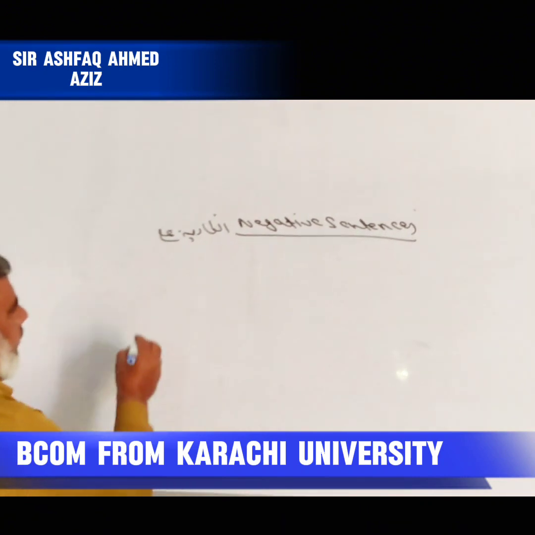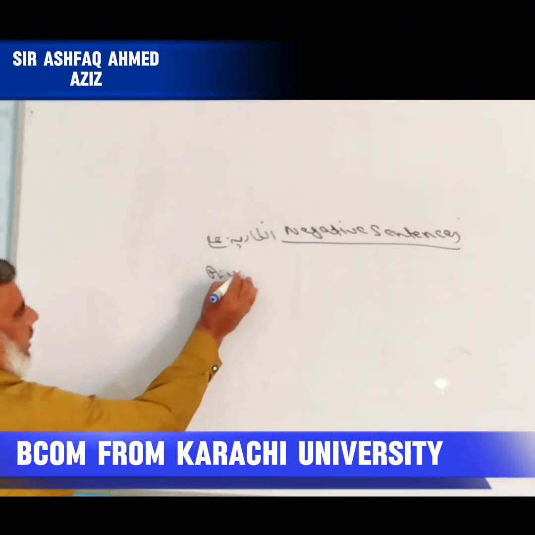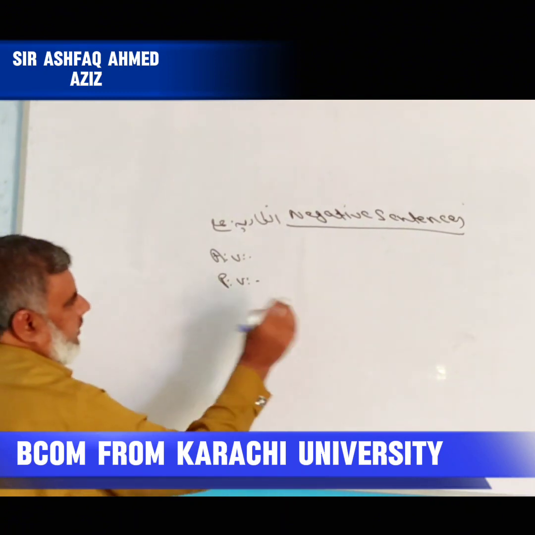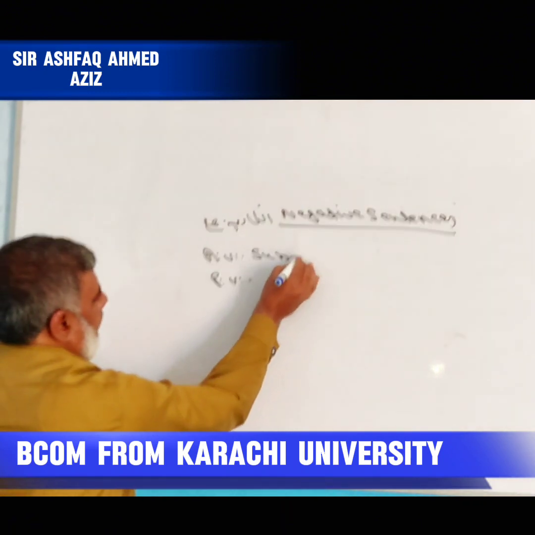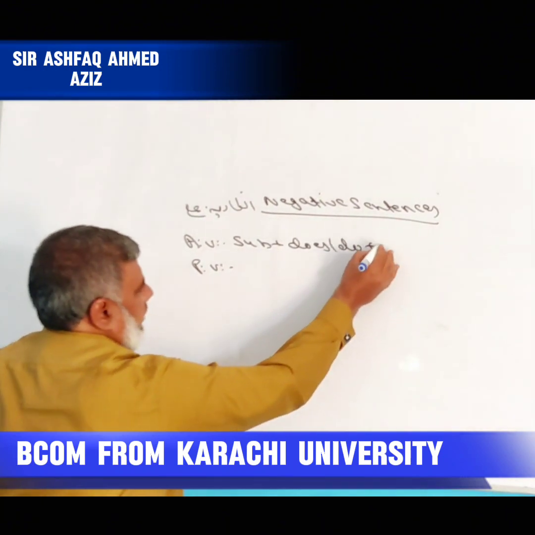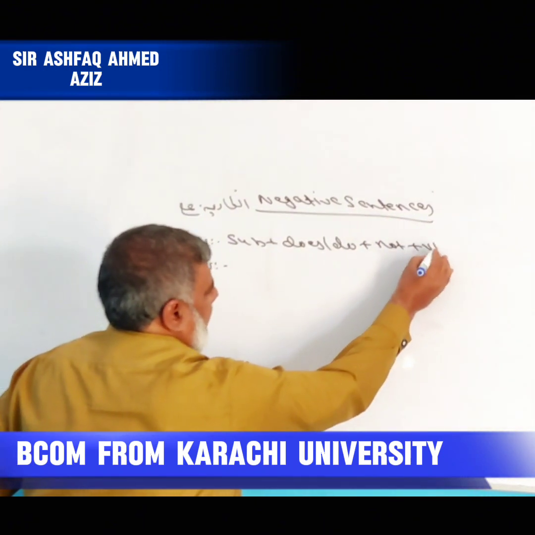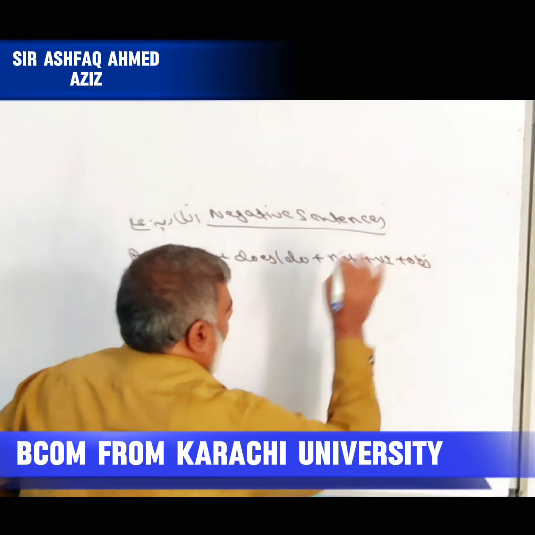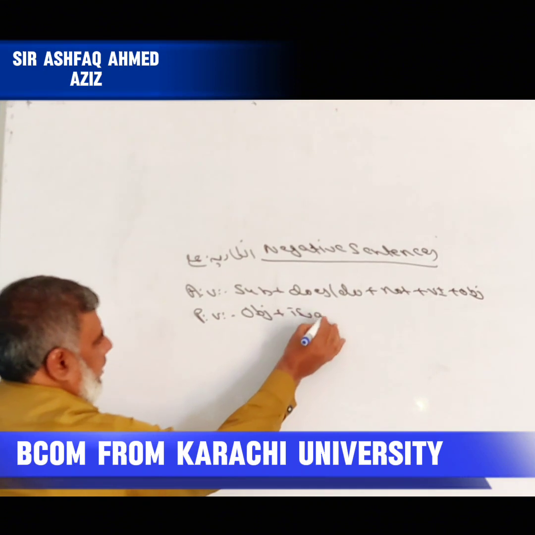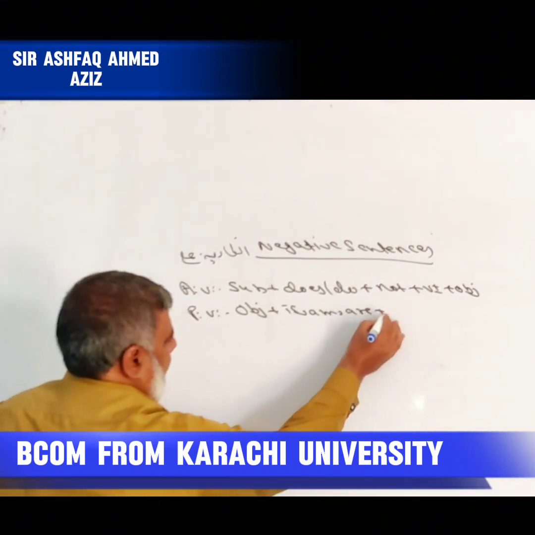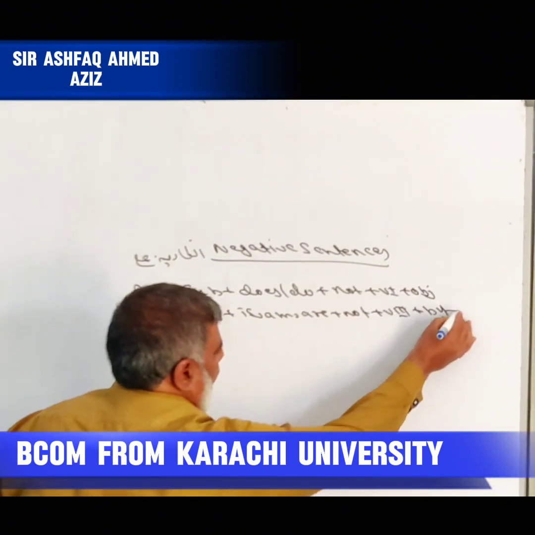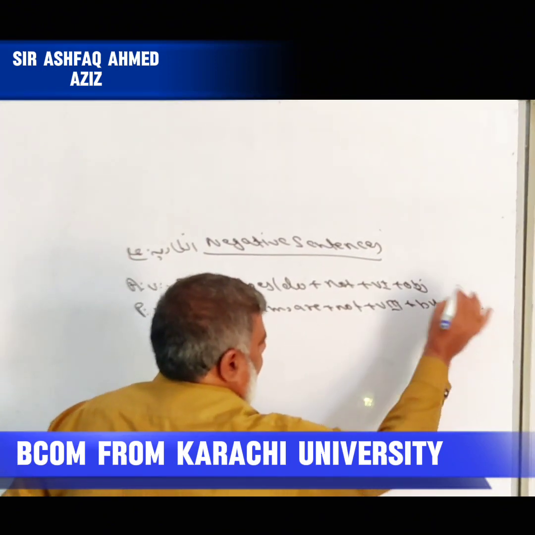In the short form, we can say AV, activize, PV, passivize. Now we have to write the formula. Subject, do, does, plus not, first form of verb, object. Now passivize formula is object plus helping verb plus not plus third form of verb by plus subject.